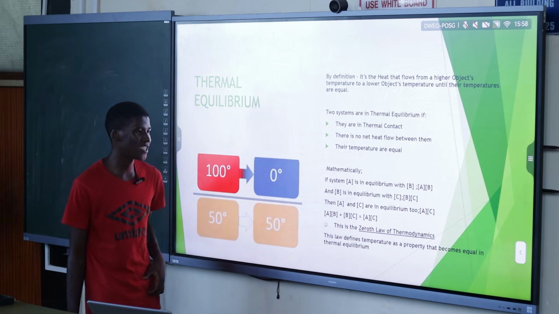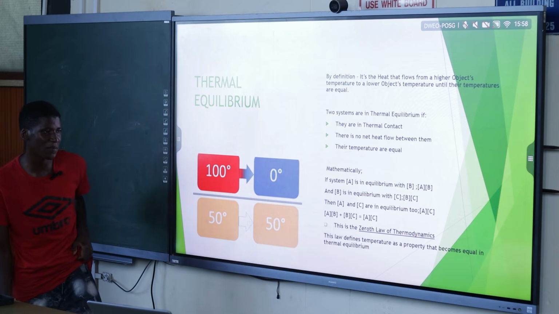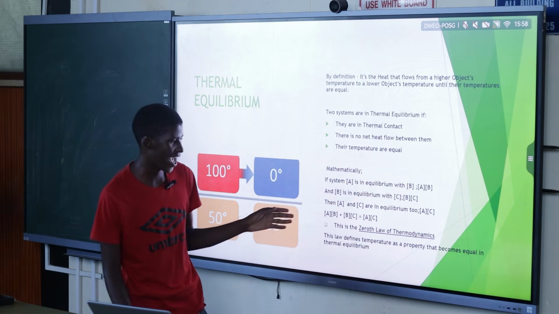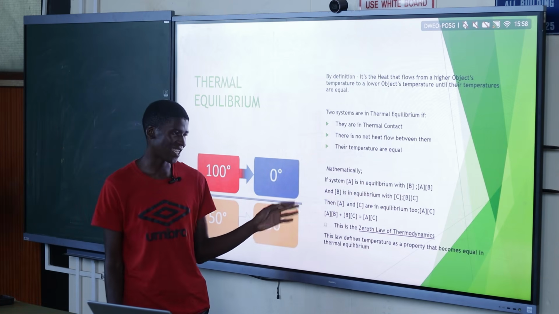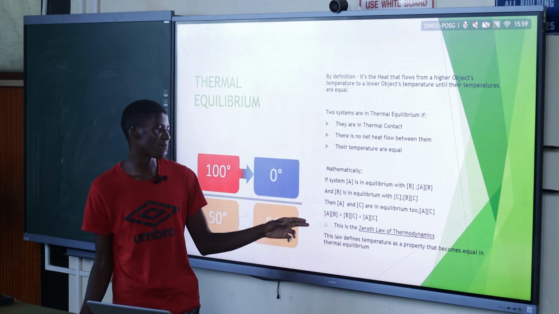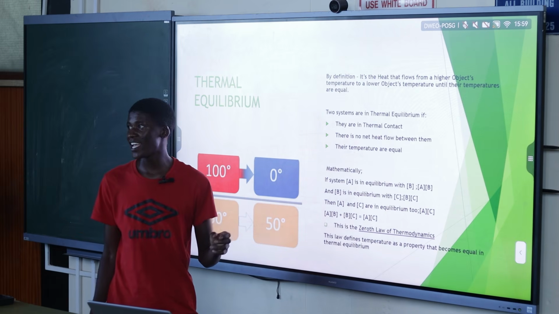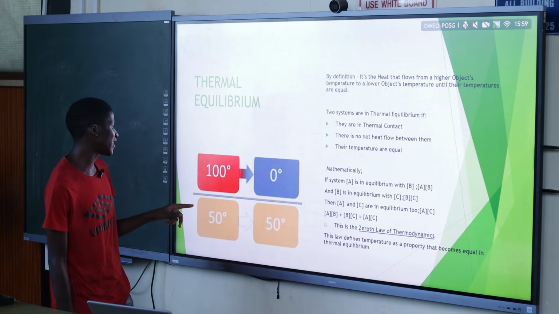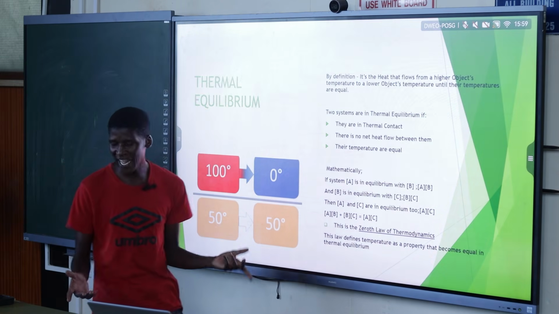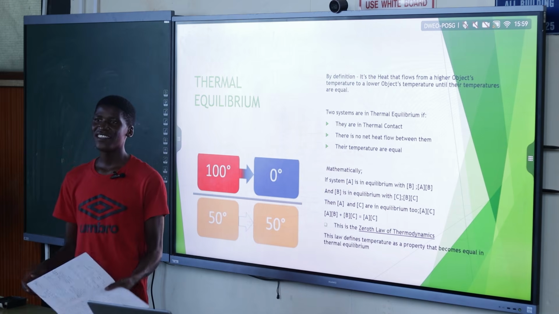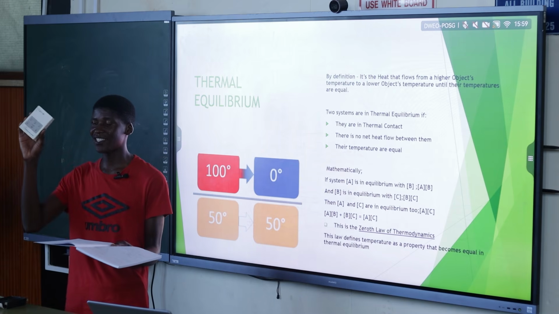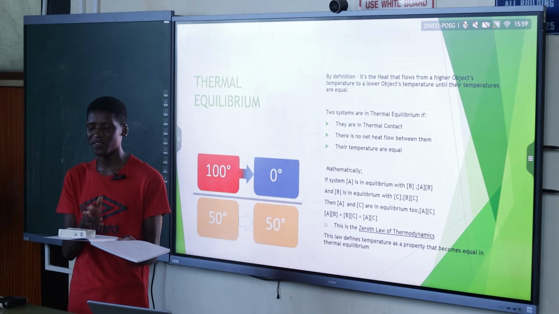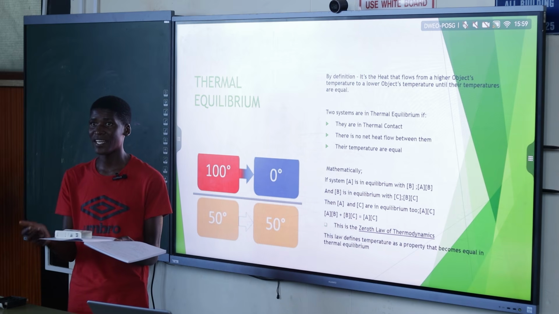This is known as the zeroth law of thermodynamics. You still remember it from your high school, as grade 12 or something. But basically, the law defines that if we have object 2, and maybe the first object and object 3, in total. This book and this board, they are in thermal equilibrium, meaning they are at the same or equal temperature.